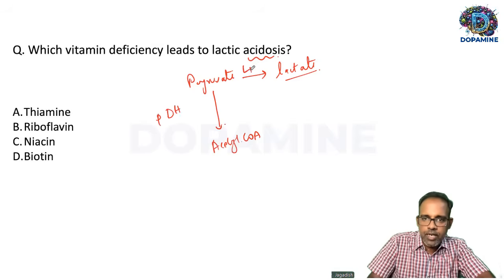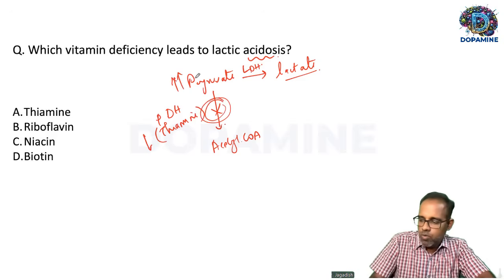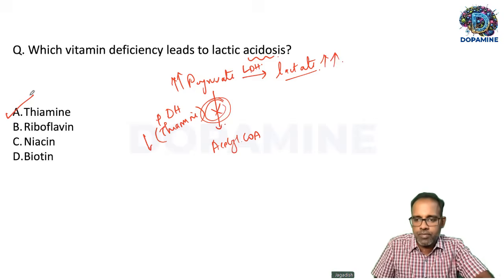For lactate, you need lactate dehydrogenase. This pyruvate dehydrogenase is a thiamine-dependent enzyme. So when thiamine is deficient, this reaction will not happen. So what happens? Pyruvate will accumulate, which will be converted to lactate. So that leads to lactic acidosis. So thiamine deficiency leads to lactic acidosis.